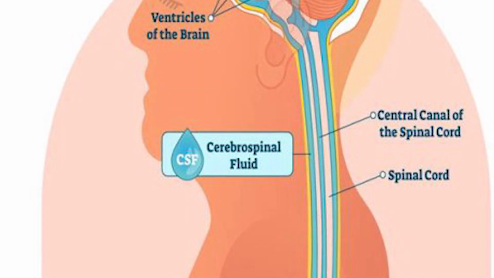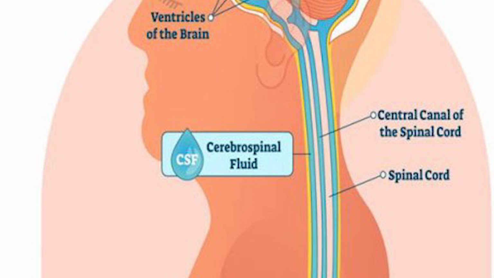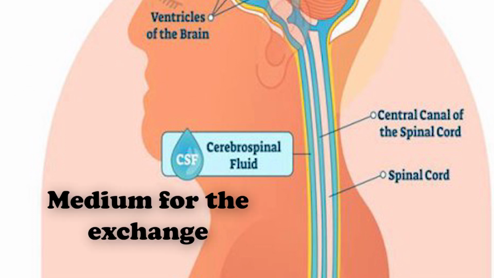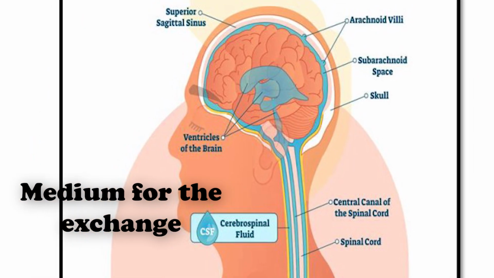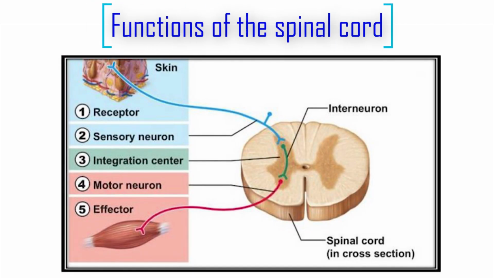The central canal, which is filled with the cerebrospinal fluid, performs two important functions. First function is it acts as a shockproof cushion, so it protects the spinal cord from any external injury. Second function is it forms a medium for the exchange of food materials, waste products and respiratory gases with the neurons. Now let us know the functions of the spinal cord.